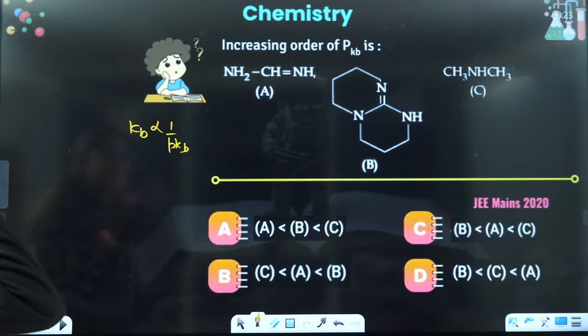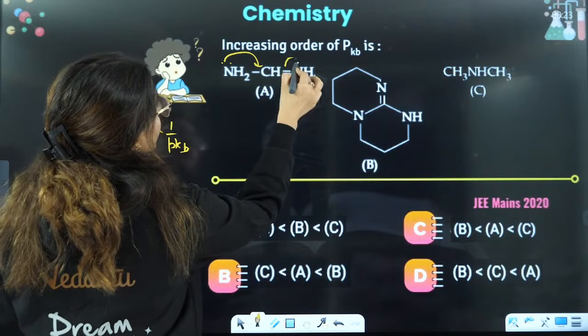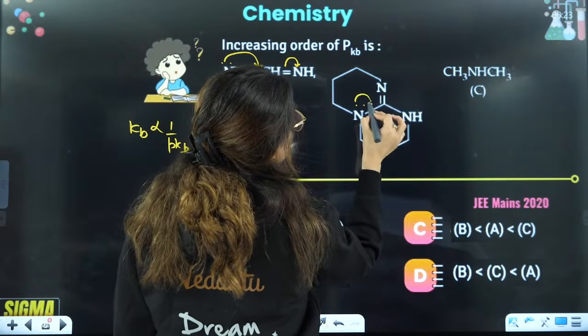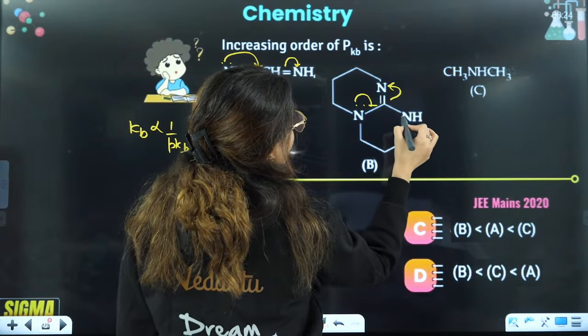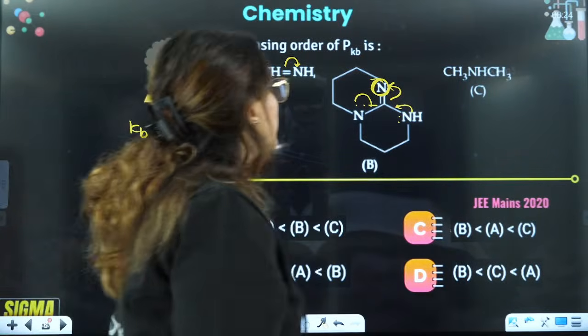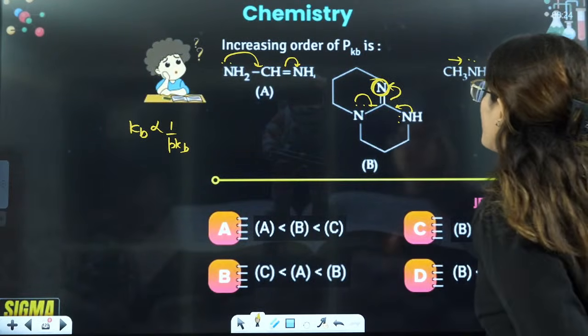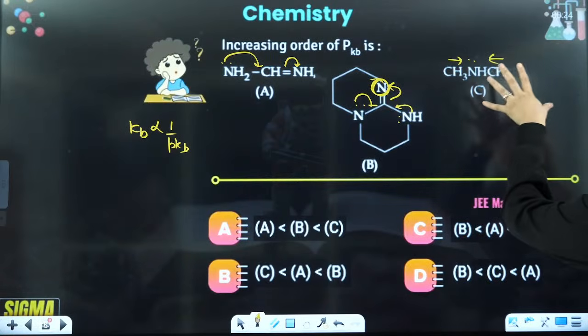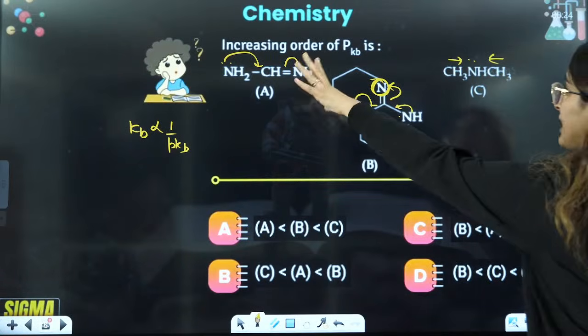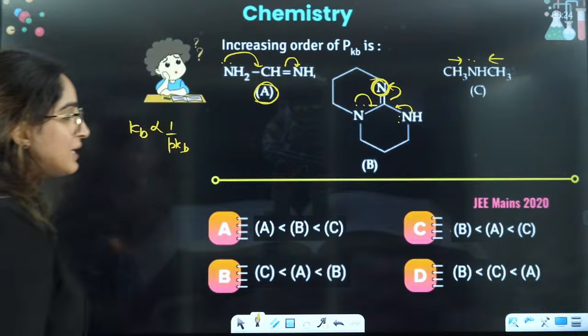So if you see this here, again availability of electrons on nitrogen, you should be able to tell, right? So if you see, this nitrogen is involved in delocalization, this nitrogen is involved, this nitrogen is also involved, this nitrogen is not involved in delocalization. Here this nitrogen is getting electrons from both sides. So here if you see this particular one, you have the least basicity, that means this will have the maximum pKb value.